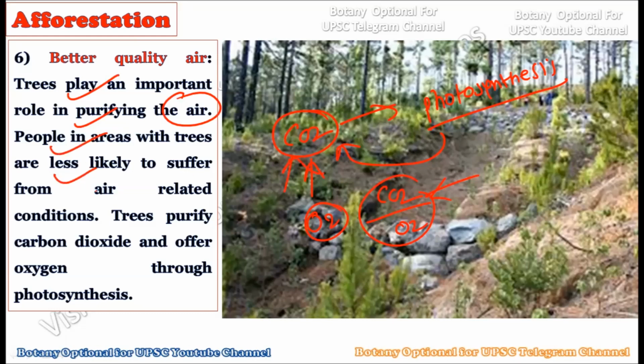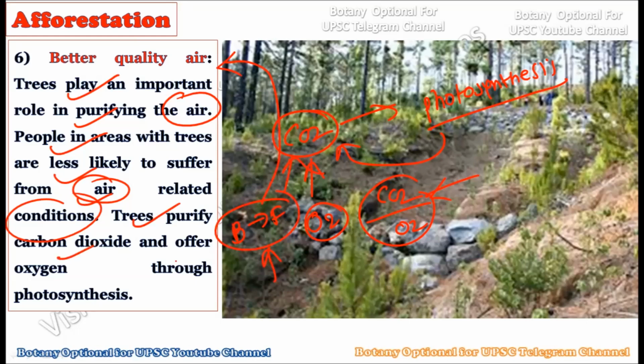The people in areas with fewer trees are likely to suffer from air related conditions. This is an established fact. Whenever there are barren lands, and some people are living there, they will definitely experience some conditions relating to the air. So air pollution causes a very negative effect on their health. The better quality of air can be created there also through the process of afforestation or reforestation. We should convert this particular barren land into a forested area through afforestation, and that is why it will improve the air quality, and hence the air related respiratory problems will not occur to the people living in the surrounding areas, right?